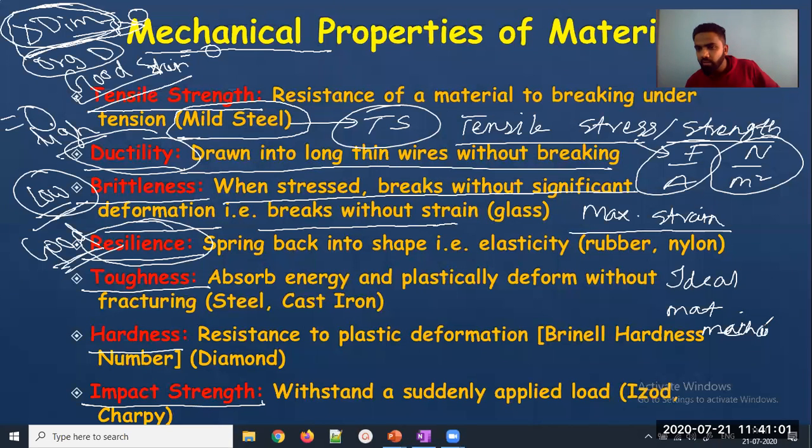For a good ideal material, resilience is the ability of a material to get back into shape after application of load. Suppose I am trying to compress something or elongate something and it gets back to its original form without loss of its shape. That kind of property is called elasticity, and in general terms it is called resilience of the material, like in rubber and nylon. So an ideal material should have elasticity like rubber or nylon.